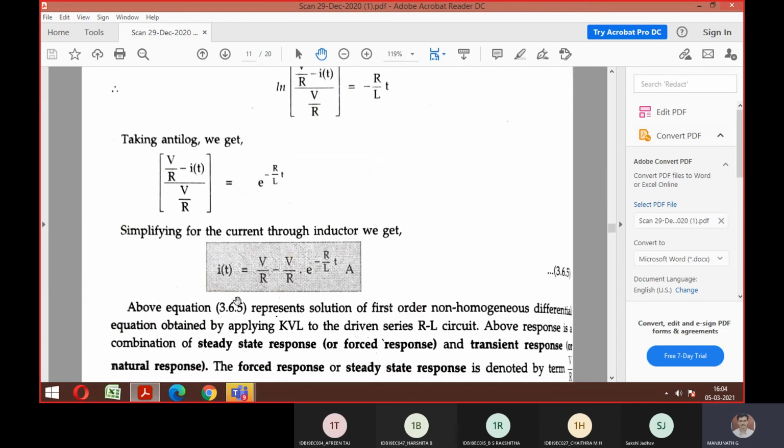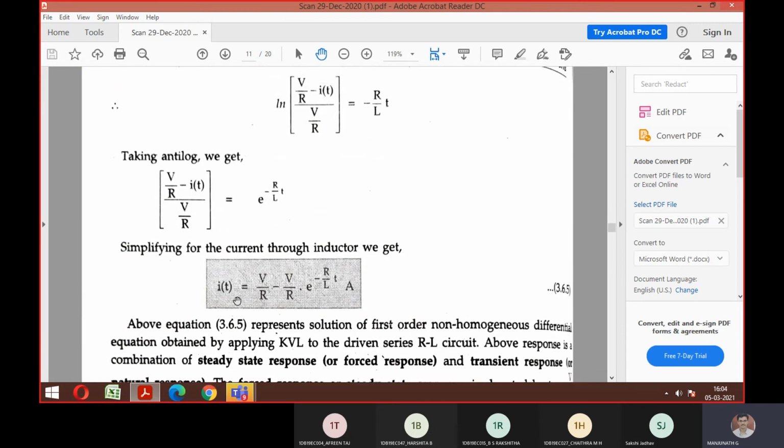So if anybody has doubt with this, let me know. If you understand this, then the same procedure you have to repeat for RC also, and there is no derivation for RLC. Don't need to worry. Only problem will come. Is the procedure clear to everyone? Shall I proceed?